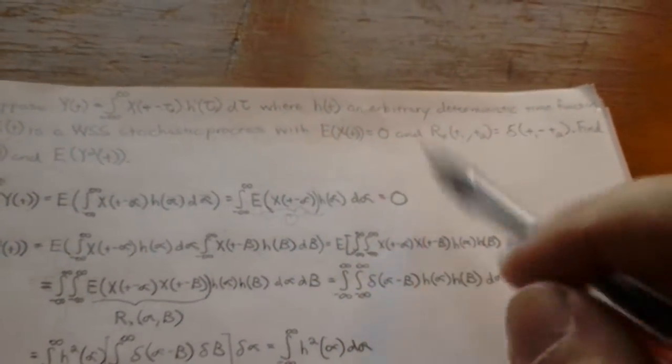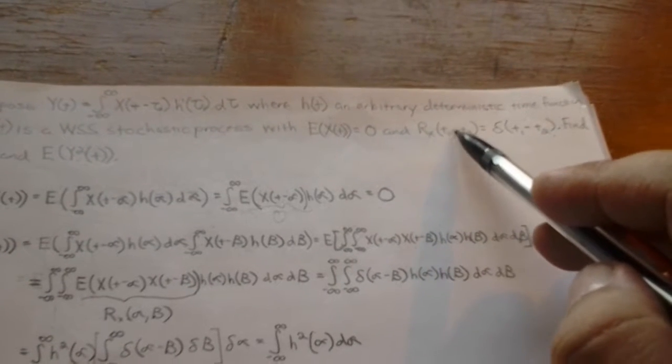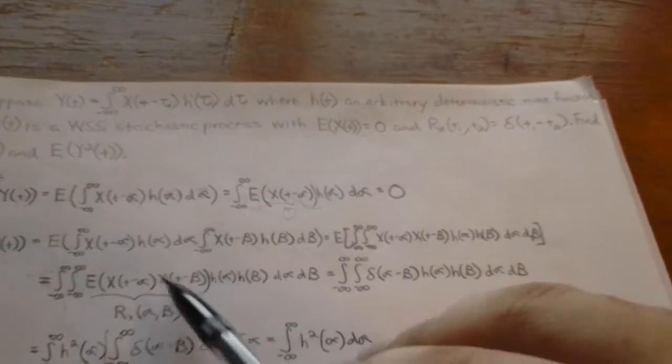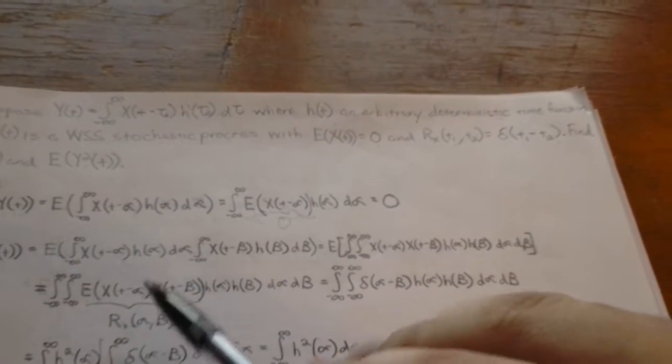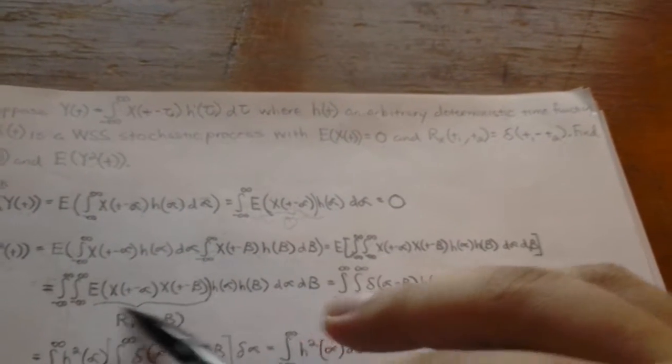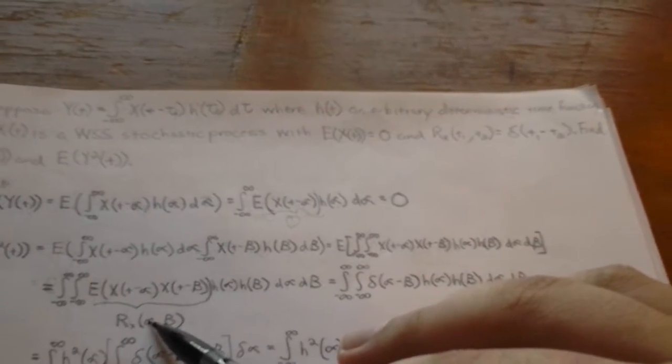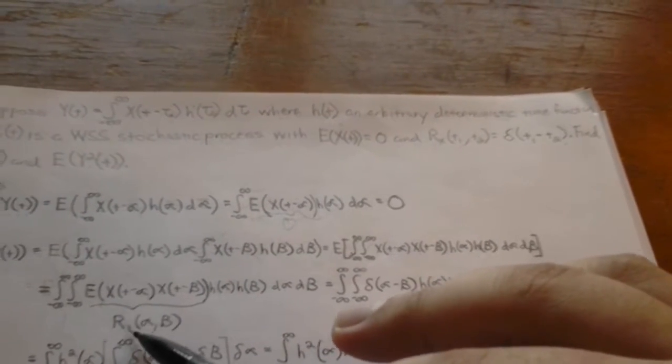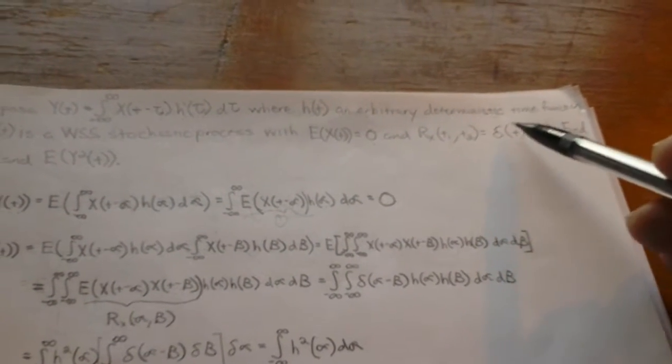Our two time variables, instead of t1, t2 as we defined up here, are going to be alpha and beta. Because this term by definition equates to the autocorrelation in terms of x, in the next term we can substitute in the delta.